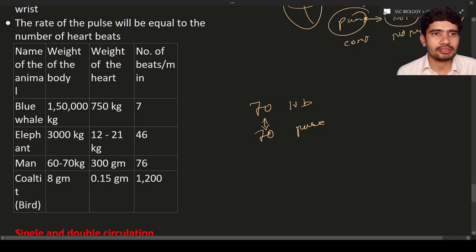Here you can see the animals, like the blue whale, elephant, man, cold bird, etc. Their weight is 150,000 kg, here it will be 3,000 kg, and so on. So the weight of the heart will be this much, and the number of heartbeats will be like that. This table is given according to the body size of the animal, the weight of the heart, and also the number of beats per minute.